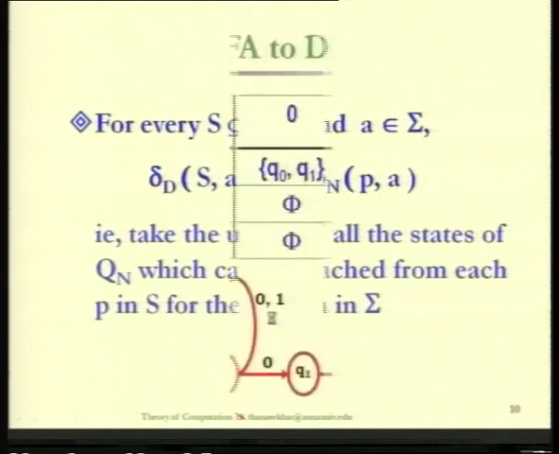So this is the algorithm given for the conversion from a non-deterministic finite automata to a deterministic finite automata. It is named the subset construction algorithm because the DFA for the equivalent NFA is evaluated by constructing subsets of the states of the given NFA. Here we have a simple example for that.